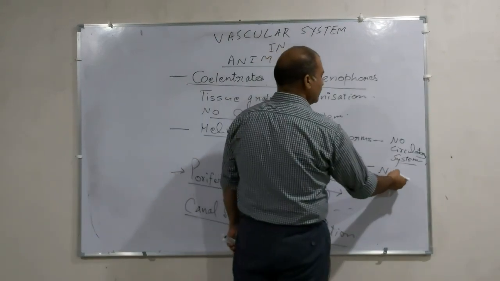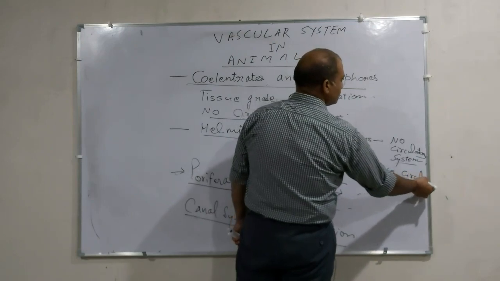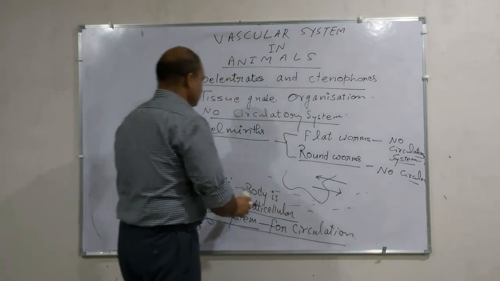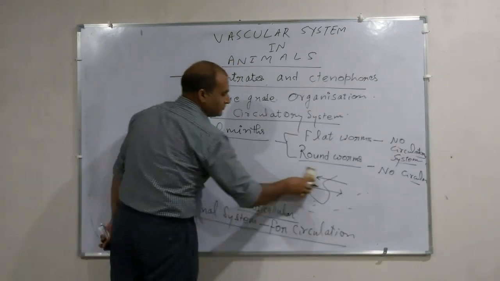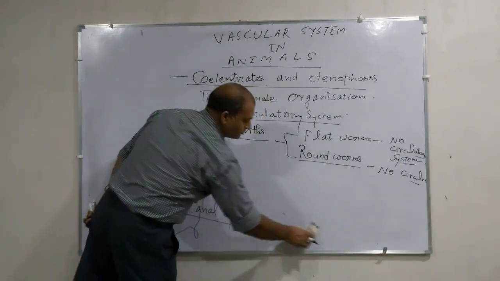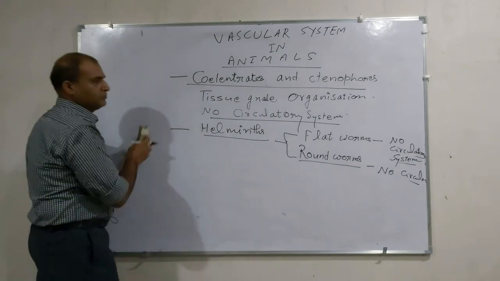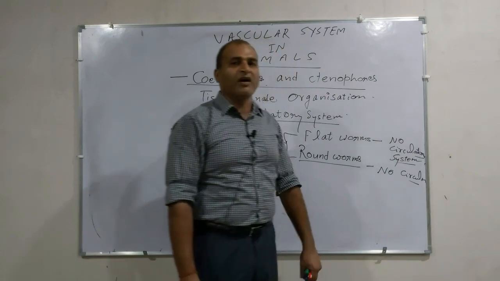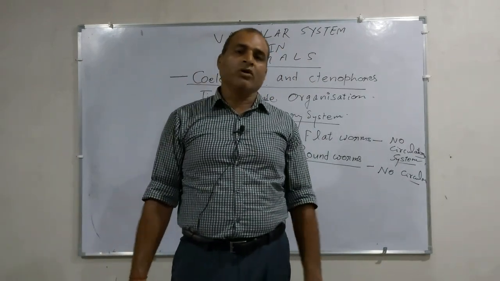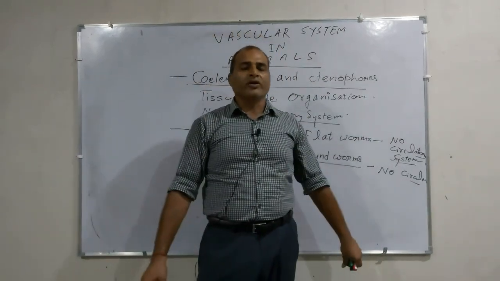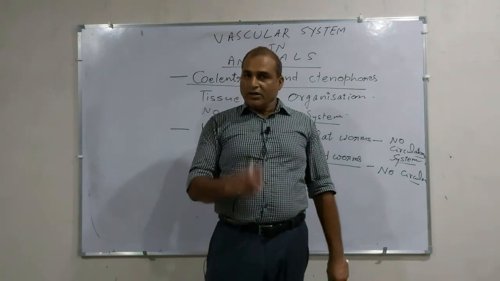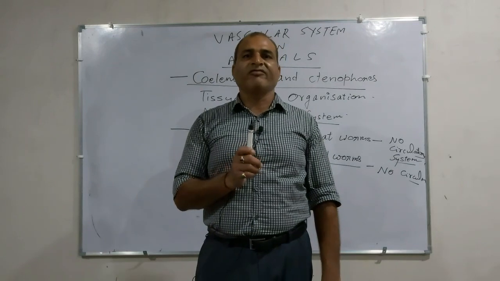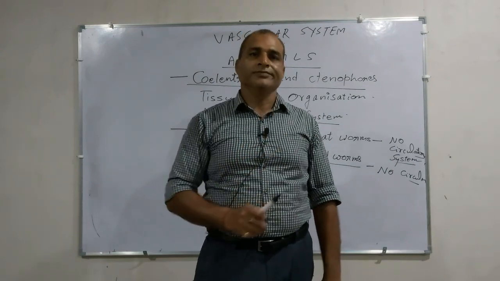Roundworms, no circulatory system. No kind of circulatory system is found in these animals either. Thus you can see here, starting from the animals of protozoa up to the roundworms, that is Nematoda, no circulatory system is found. The circulatory system originated first of all in the group of animals of phylum Annelida.